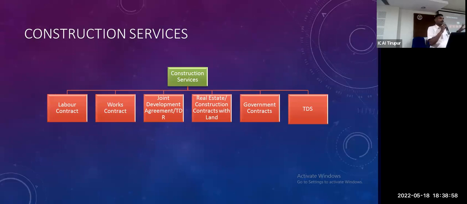Government contract, we know very well about the contract provided to government. Another scenario is there. Some other contract provided by government is there. Some services provided by, some contract provided by government is also there. In this topic we have discussed a little deeper. Then along with government, TDS is there. Some additional parties are there. So for today's session we have to discuss these 6 different scenarios.